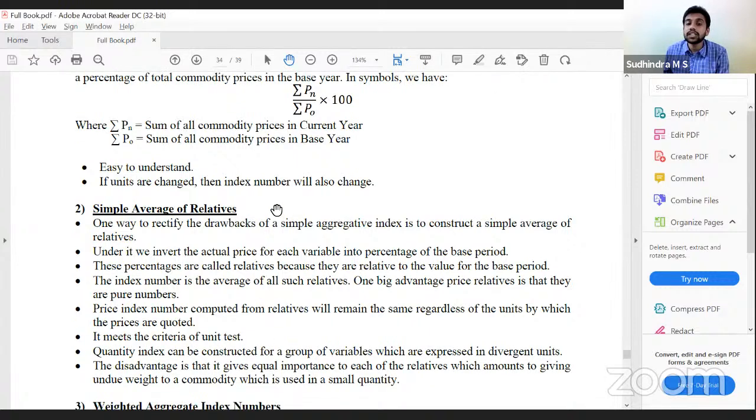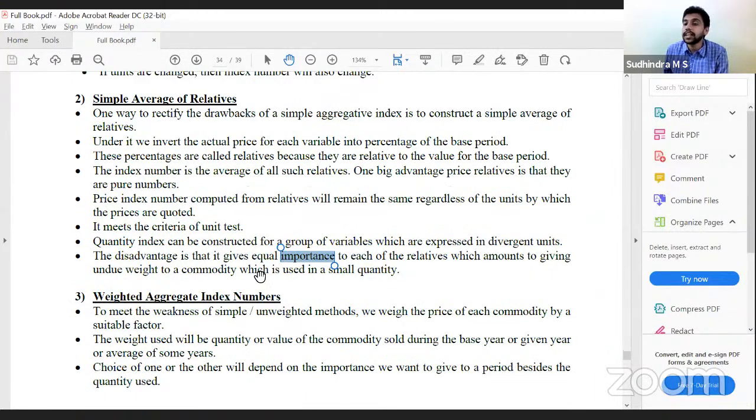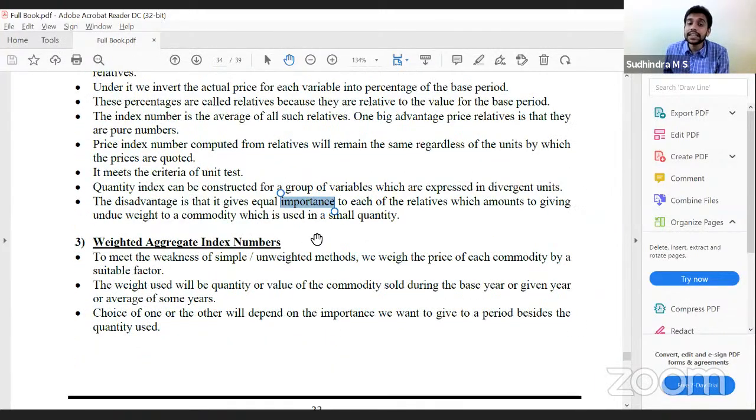What is the disadvantage? Here, we are giving equal importance, equal weightage. Correct? Which amounts to undue weightage given to the commodities which are used in small quantities. For that, we have weighted aggregate index numbers. Here, to meet the weakness of simple methods, we weigh the prices of commodities based on suitable factors. We give weightage. The weightage used will be either quantity or value. Generally, we use quantity as the weights. Correct?